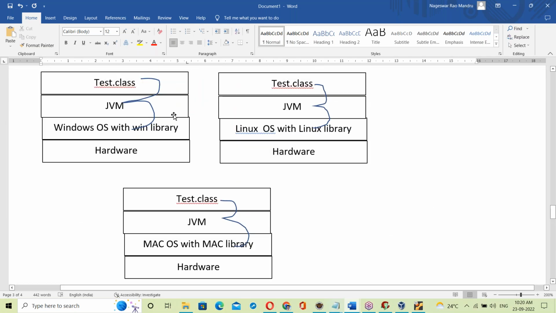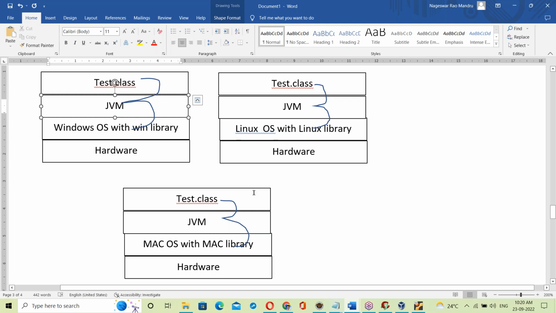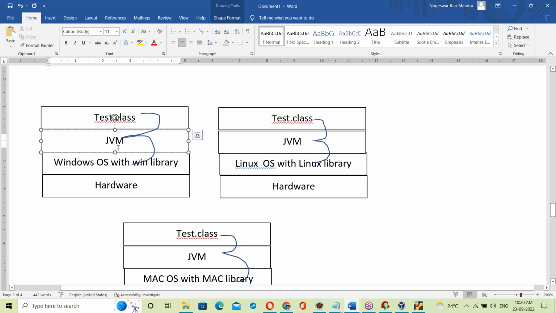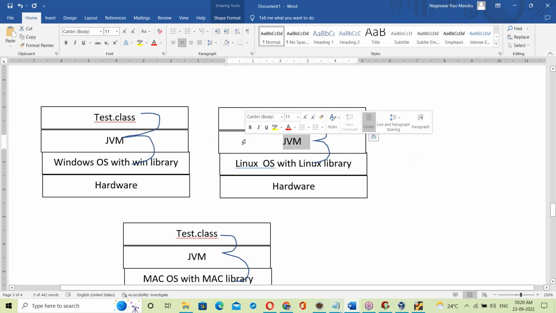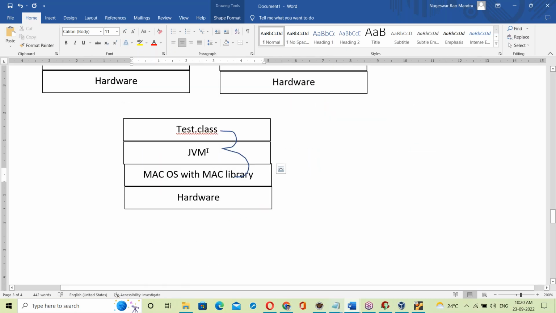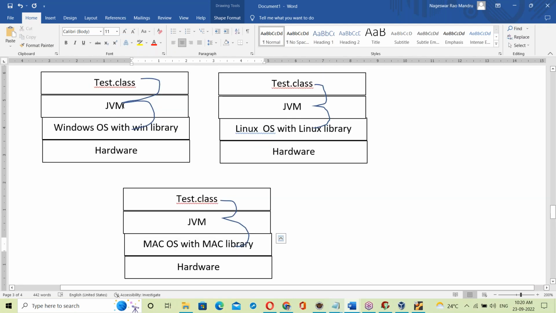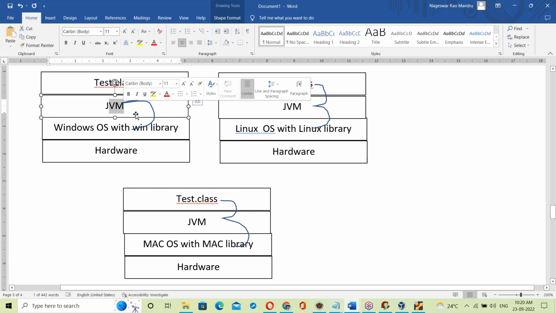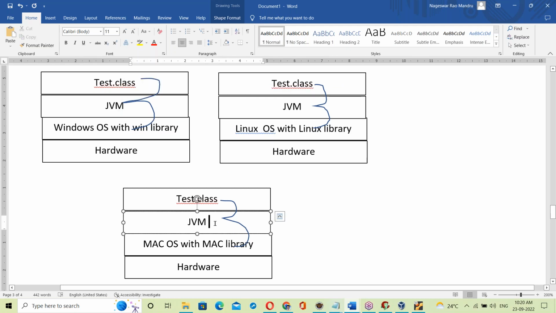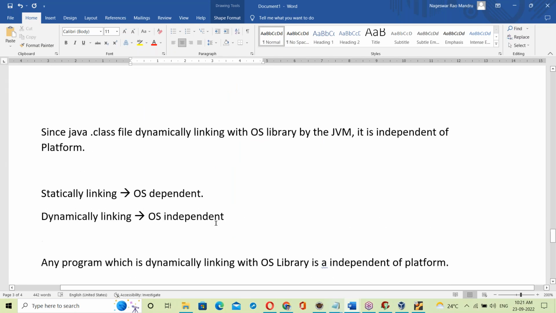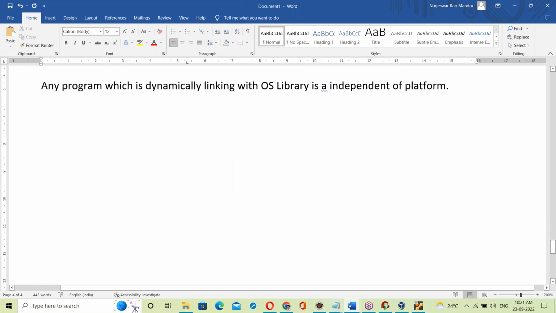Now, some doubt will definitely come. Windows JVM links to the Windows OS library, Linux JVM links to the Linux library, Mac JVM links to the Mac library. That's okay, fine. Now, is the JVM part of the OS? Windows JVM, Linux JVM, Mac JVM, is it part of the OS? No. The JVM is not a part of the OS.